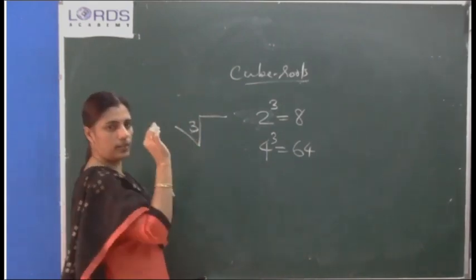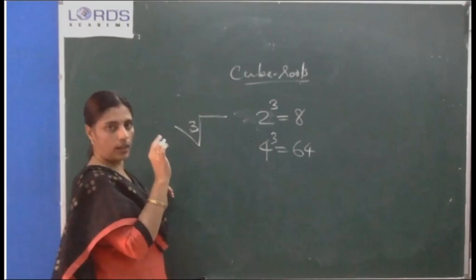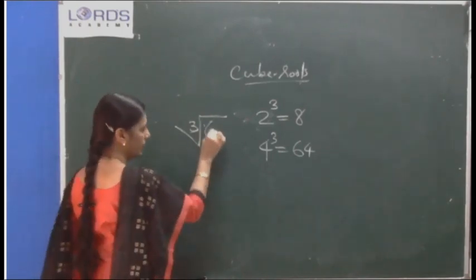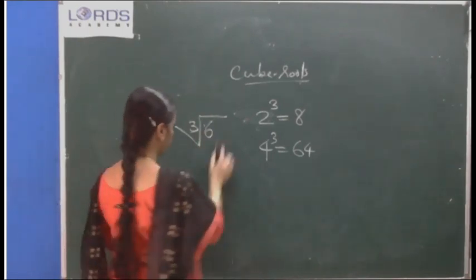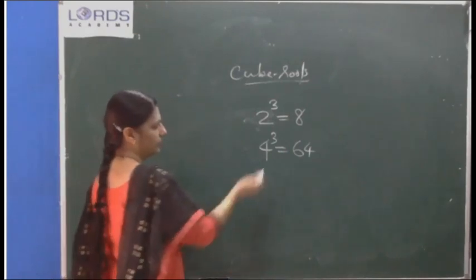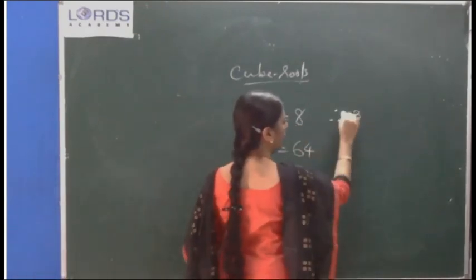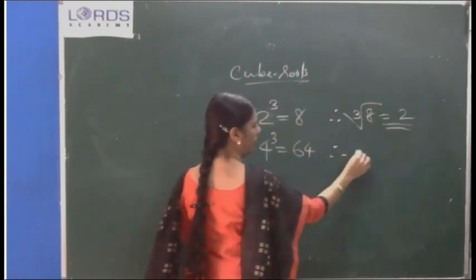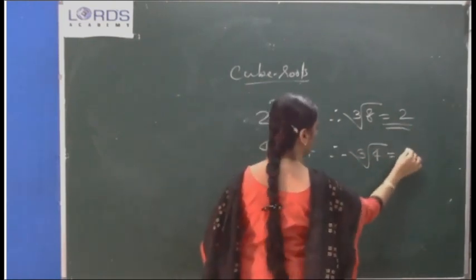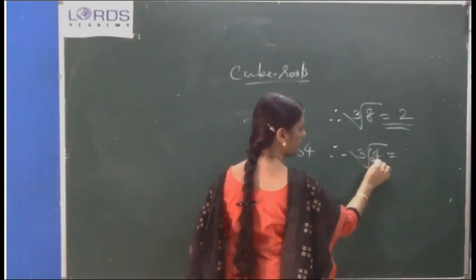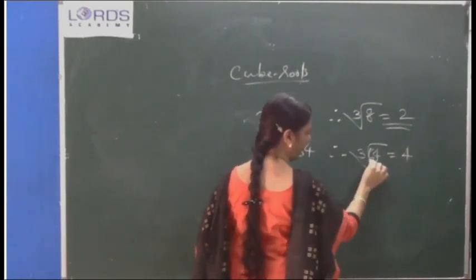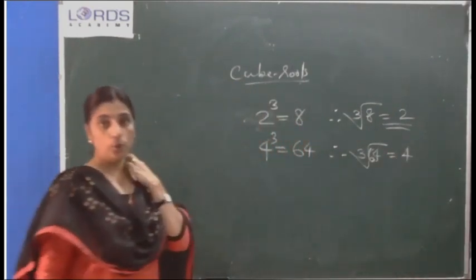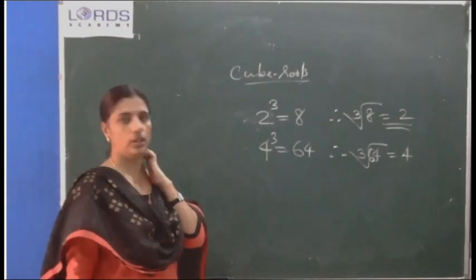Inside the radical sign, in small size, you have to write. Therefore, cube root of 8 equal to 2. Therefore, cube root of 64 equal to 4. Clear? Cube root of 64 equal to 4.